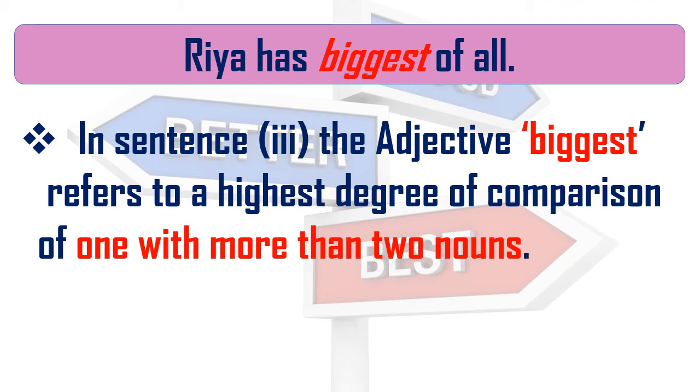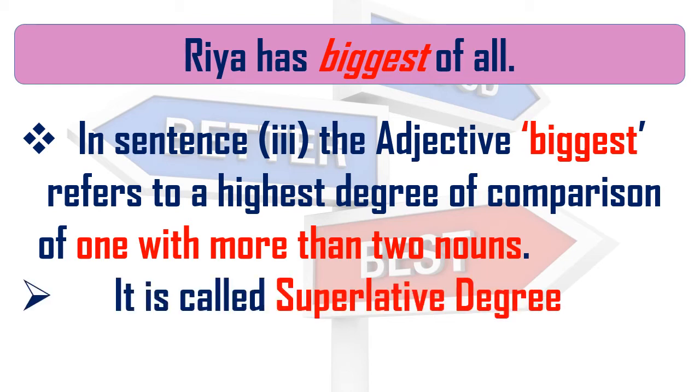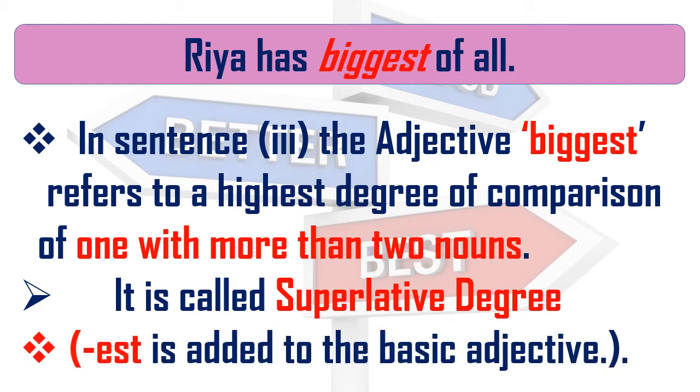We have seen that in the positive degree we are not comparing with anything. In the comparative degree we are comparing two nouns, and in the superlative degree we are comparing more than two. So this degree is called the superlative degree. Here est is added to the basic adjective. The basic adjective is big and we have added est and formed the superlative form. So positive, comparative and superlative.